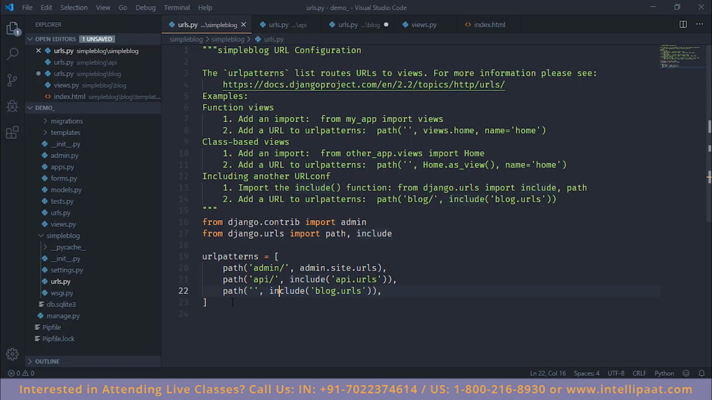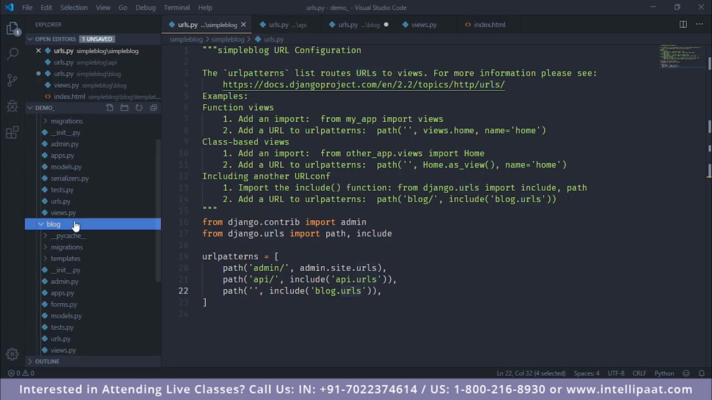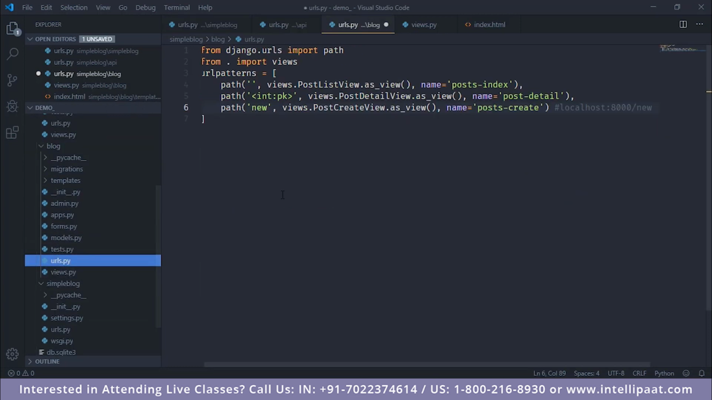So for instance, as you can see in this registered URL, if any request comes to our base URL, it will be handled by the blog application's URLs file. This string represents the blog folder and the URLs file. So as you can see, this is the blog folder. Inside it we have a urls.py file, which is this one, and in this we have registered some of the URLs.